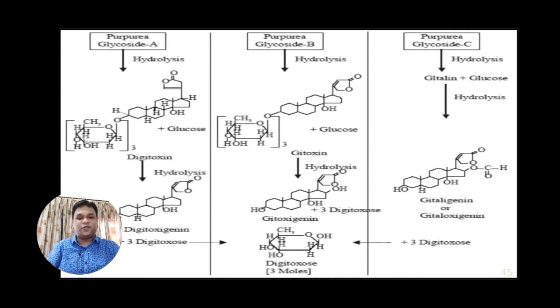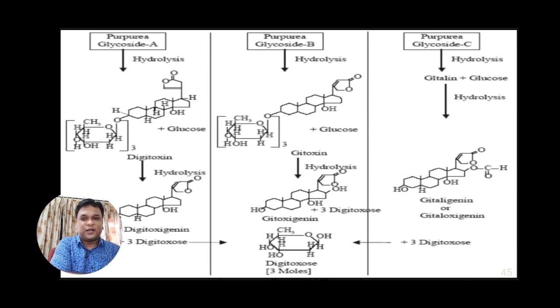Here we see the structure of purpurea glycoside A and B. Firstly, purpurea glycoside A hydrolyzes and forms digitoxin and a molecule of glucose. This digitoxin is further hydrolyzed and forms digitoxigenin and 3 molecules of digitoxose. Moving over to the next one, purpurea glycoside B, which on hydrolysis yields gitoxin and a molecule of glucose, and this is further hydrolyzed into gitoxigenin and 3 molecules of digitoxose.